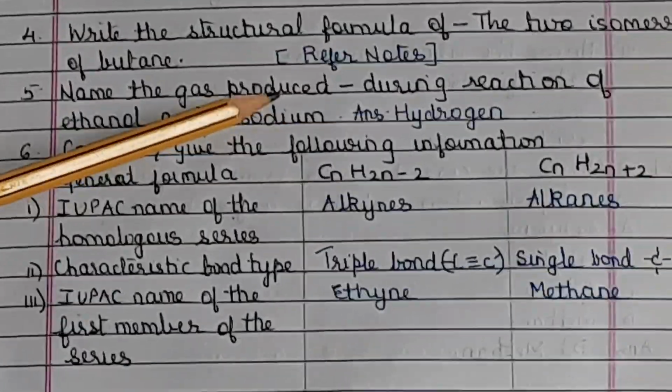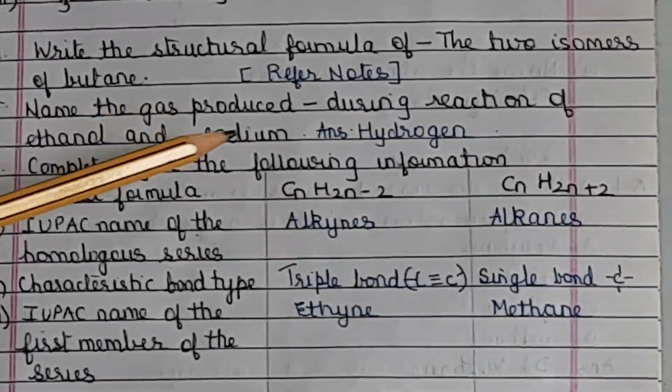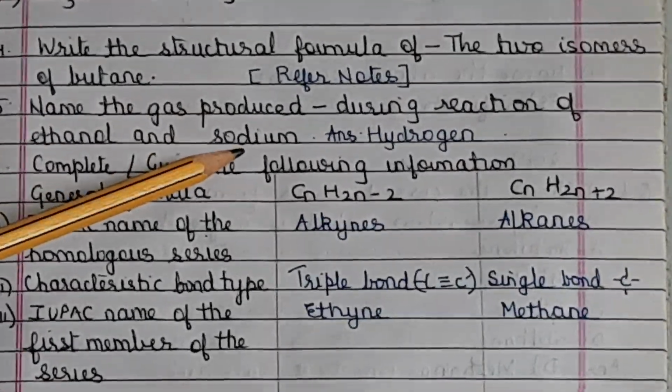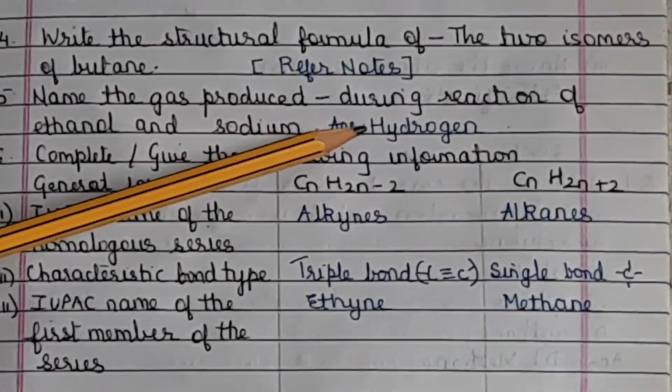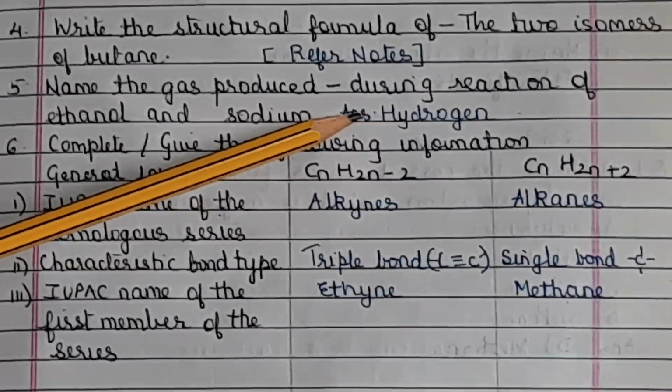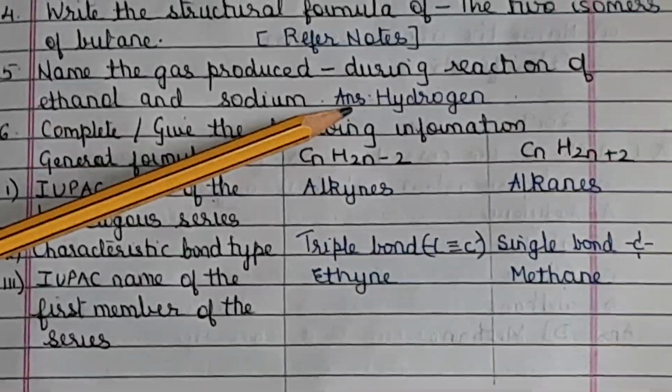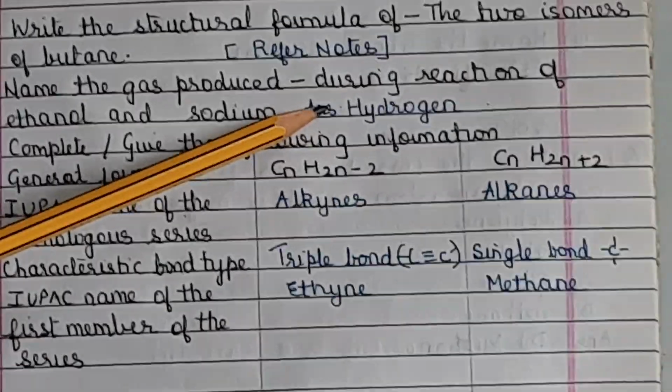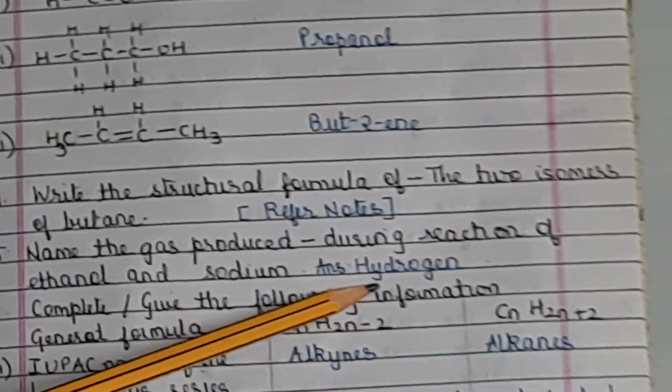Now name the gas produced during the reaction of ethanol and sodium. Here the gas produced is hydrogen. Do you remember what the other product along with hydrogen is? Yes, very good, sodium ethoxide. Sometimes that is also asked. The product formed is sodium ethoxide and the gas liberated is hydrogen.